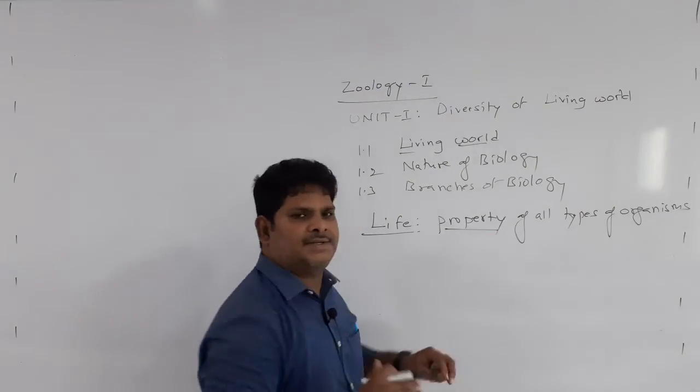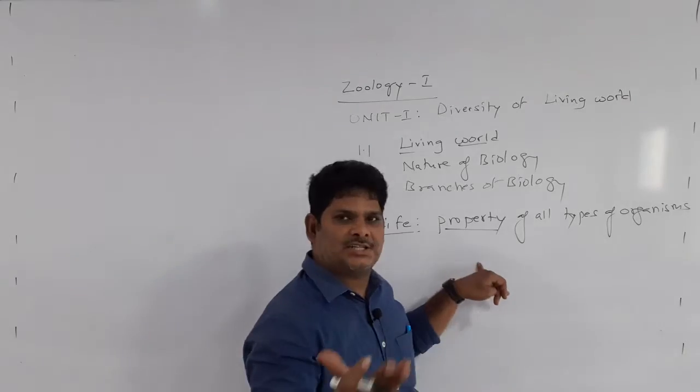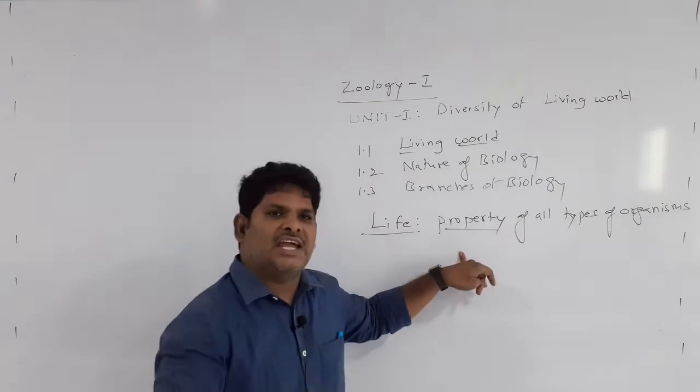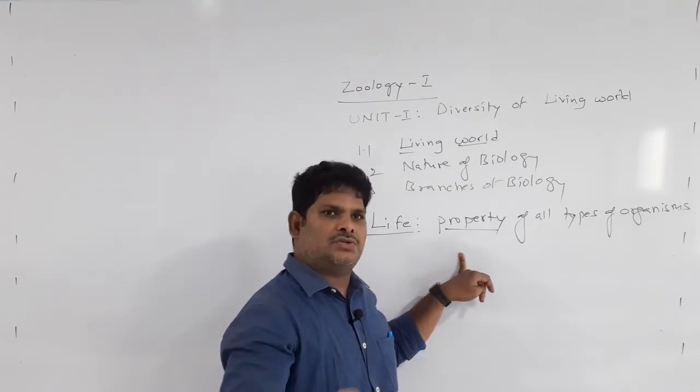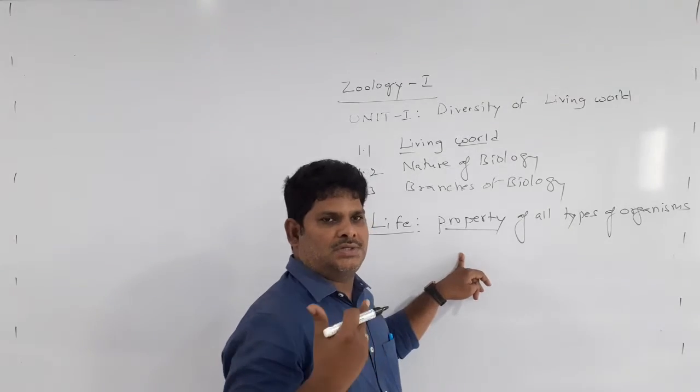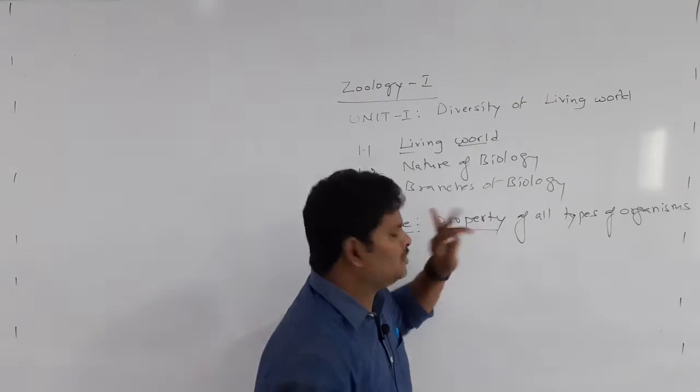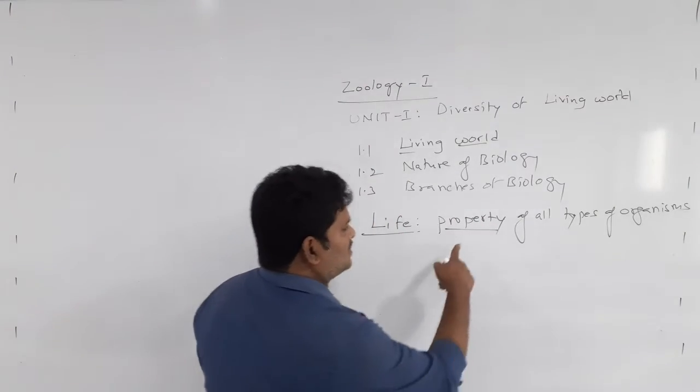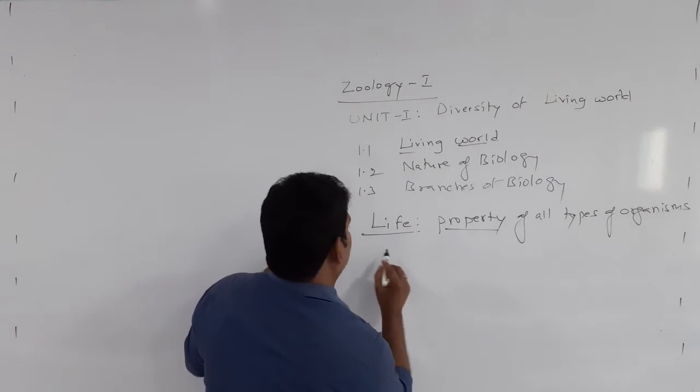What is a property? The characteristic feature of an organism is called a property. It may be digestion, excretion, reproduction, or response.